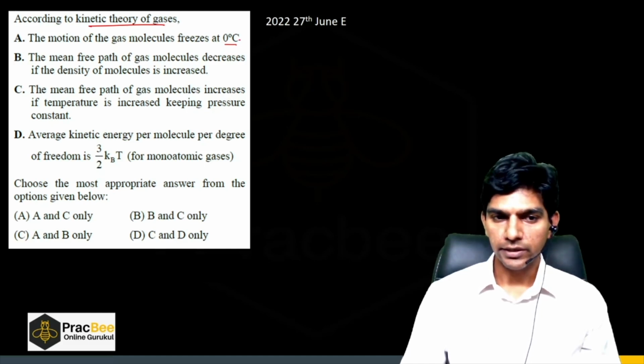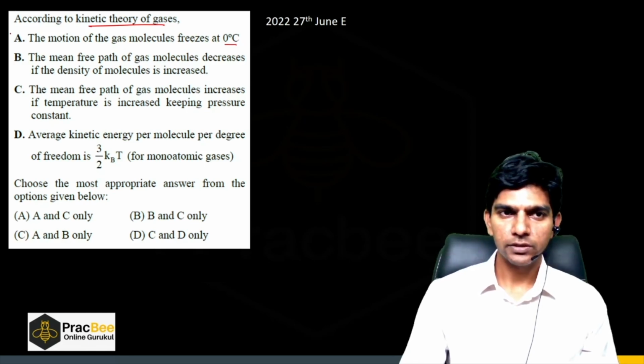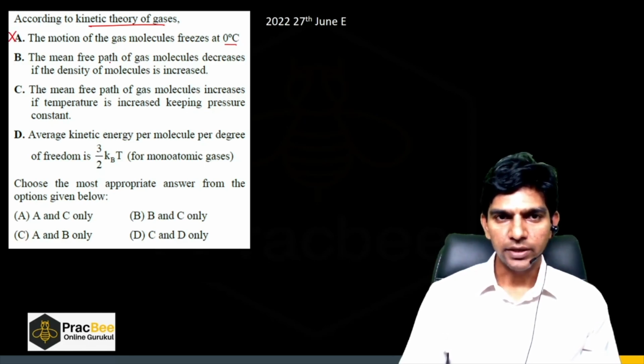0 degree Celsius, right? It is not 0 Kelvin. The motion of gas molecule freezes at 0 degree Celsius. So this option is incorrect. Now, mean free path of gas molecule decreases if the density of molecule is increased.